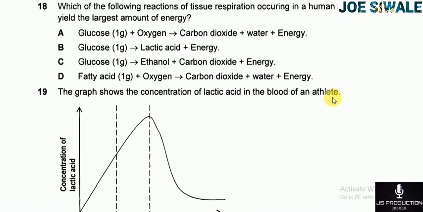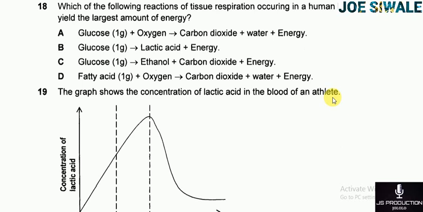Question 18 reads, which of the following reactions of tissue respiration occurring in a human being would yield the largest amount of energy? A, glucose, which is 1 gram, plus oxygen, will produce carbon dioxide plus water plus energy.